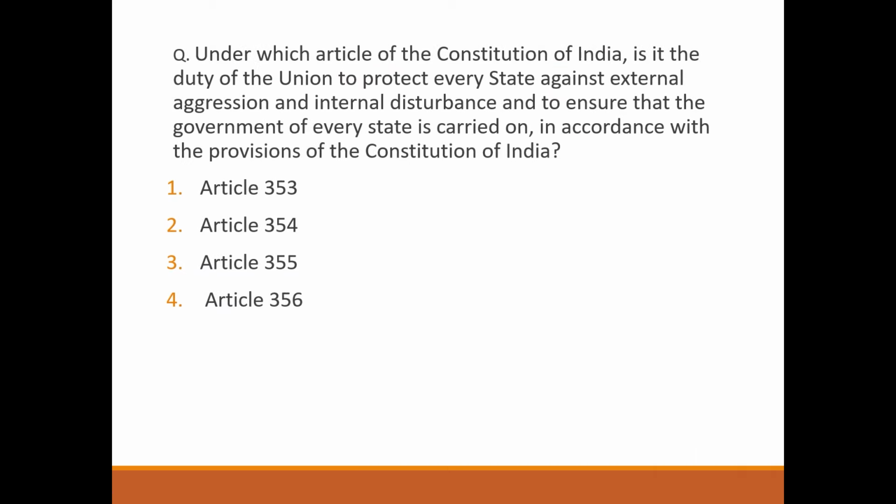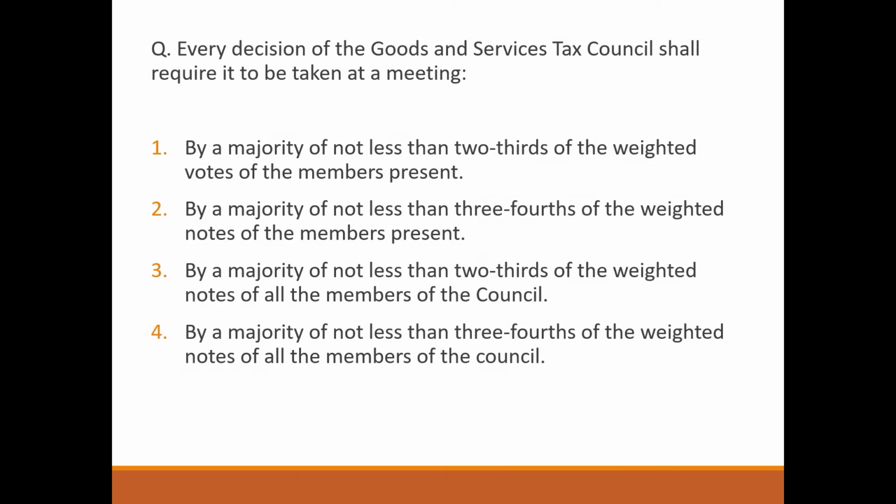Next question. Under which article of the Constitution of India is it the duty of the Union to protect every state against external aggression and internal disturbance and to ensure that the government of every state is carried on in accordance with the provision of the Constitution of India? It's option number 3, Article 355. Next question. Every decision of the Goods and Service Tax Council shall require to be taken at the meeting. Option 2. By a majority of not less than 3/4 of the weighted votes of the members present.